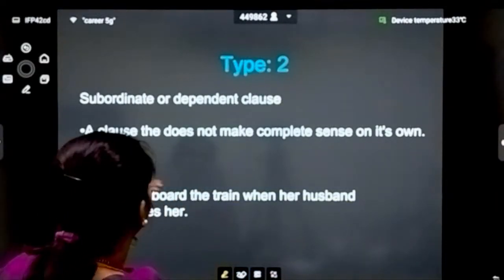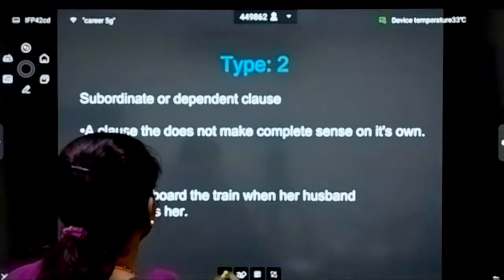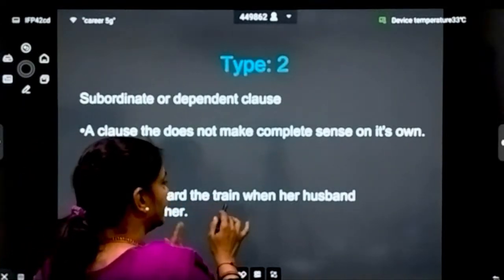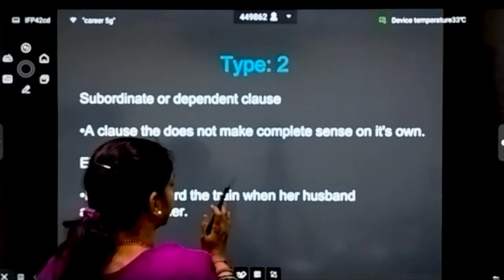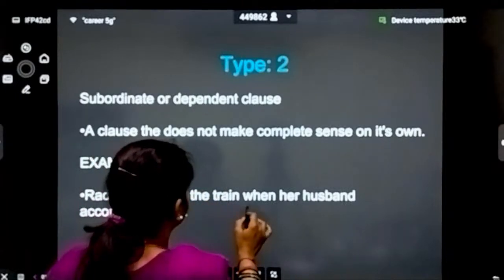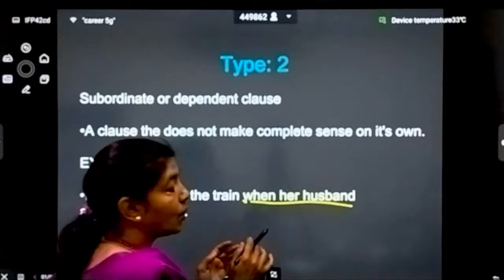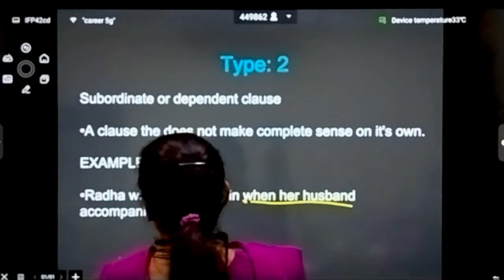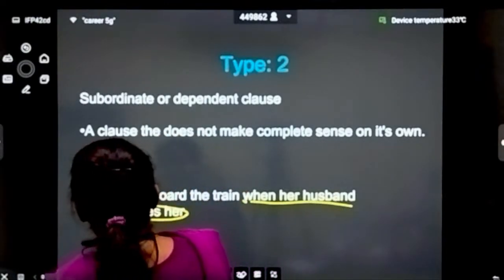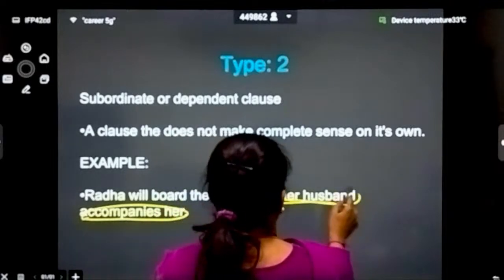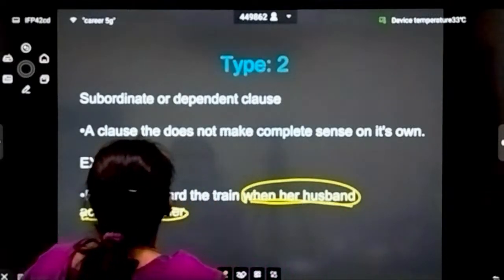Here, the subordinate clause is "when her husband accompanies her." "Radha will board the train" is an independent clause, but when? How will Radha board the train? Only when her husband accompanies her. Okay, this is the one.